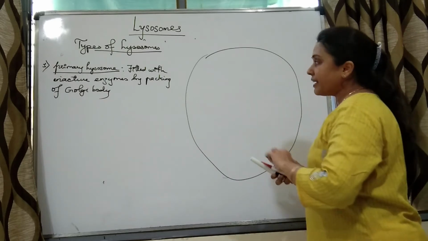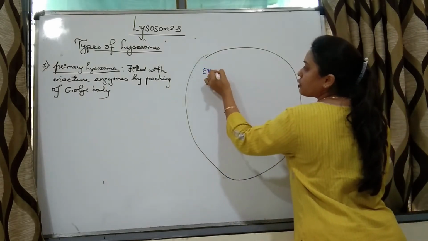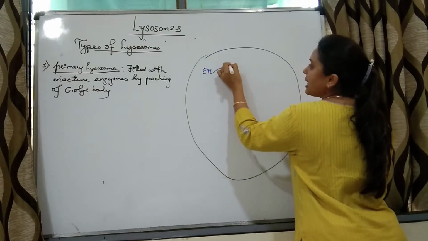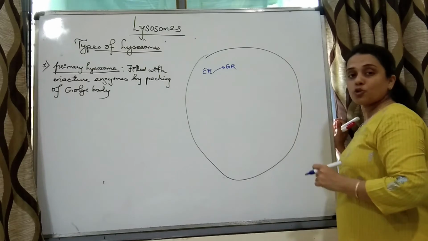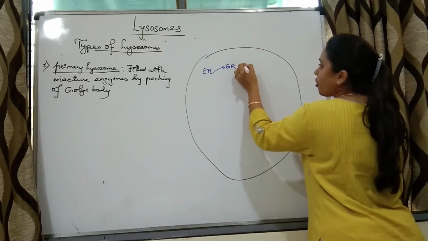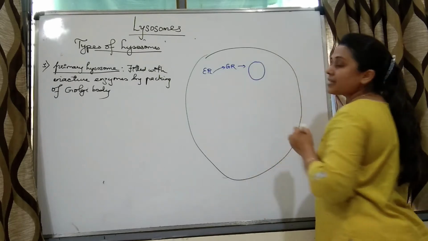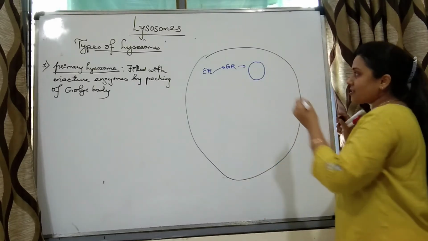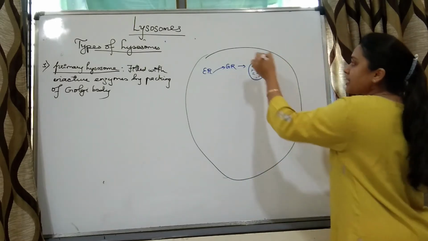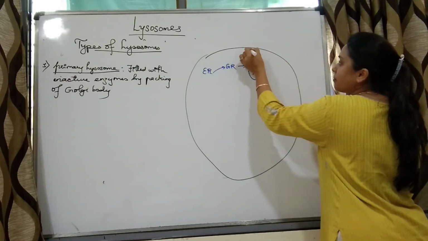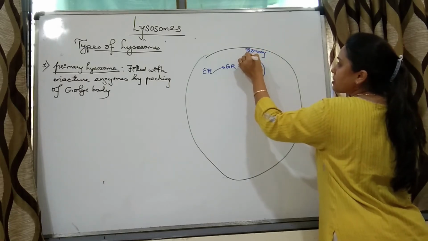So there is an entire link from endoplasmic reticulum. The vesicles are released towards Golgi body, and from Golgi body what is released is the vesicular structures. Those structures will be filled with hydrolytic enzymes, and these are nothing but primary lysosomes.